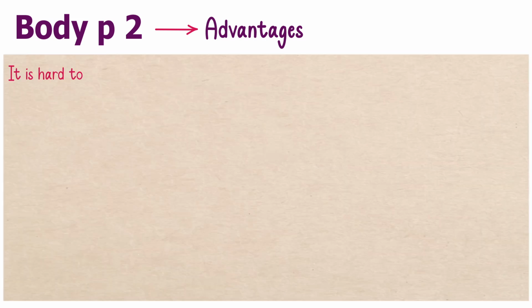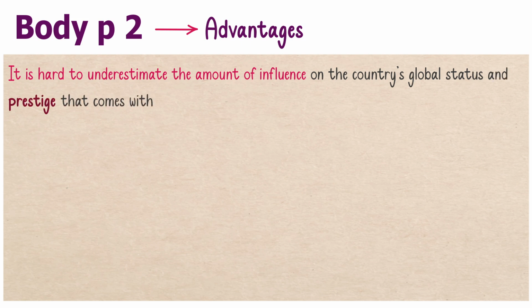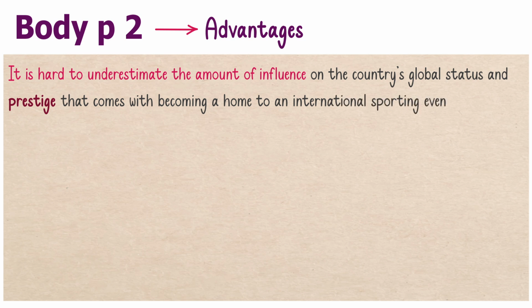It is hard to underestimate the amount of influence on the country's global status and prestige that comes with becoming a home to an international sporting event.